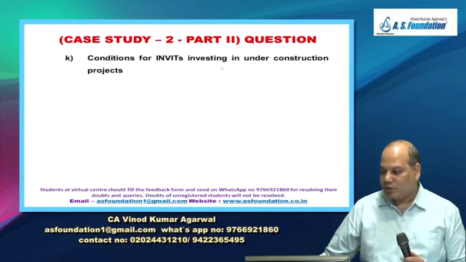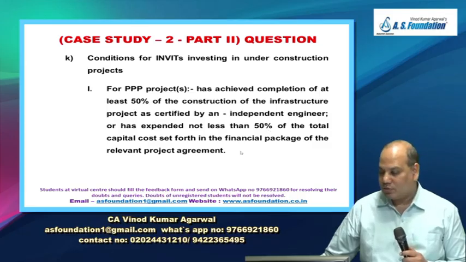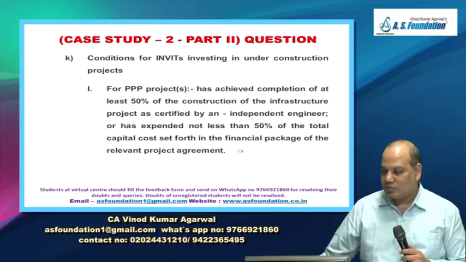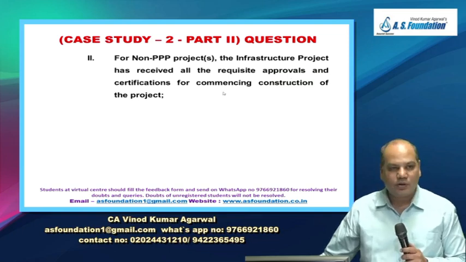Condition for InvITs investing in under construction project. For PPP project has achieved completion of at least 50% and certified by independent engineer or expended not less than 50% of total capital cost. True? True. For a non-PPP project, the infrastructure project has received all the requisite approval and certificate for commencement.